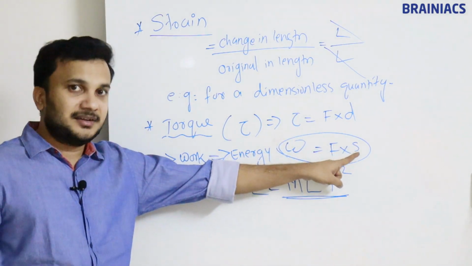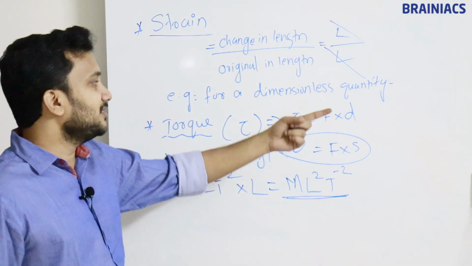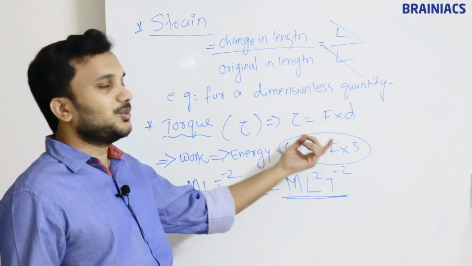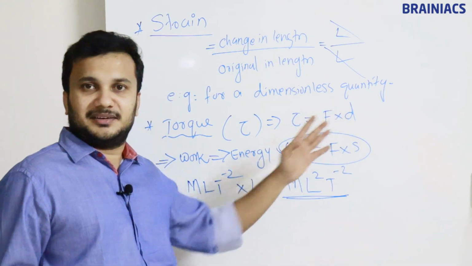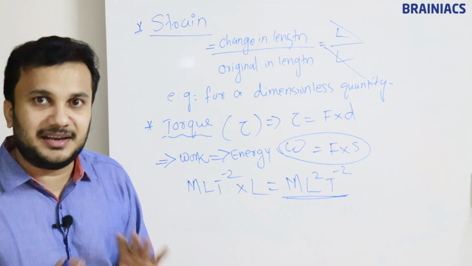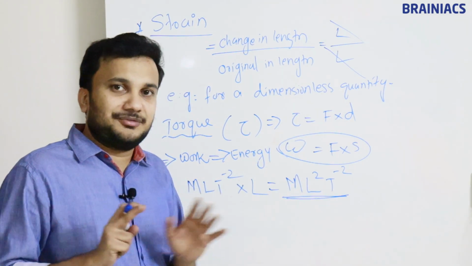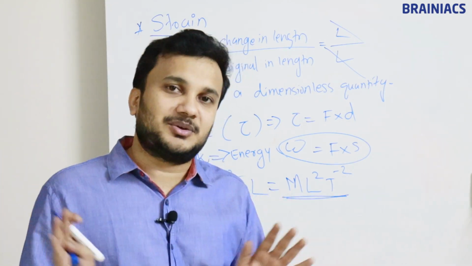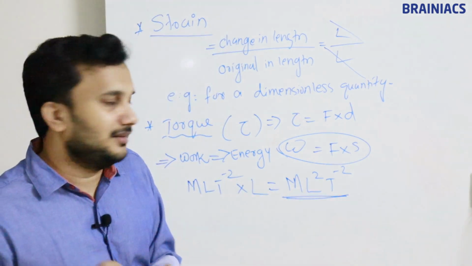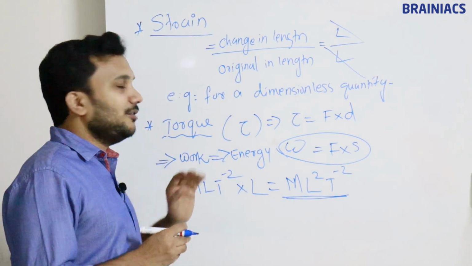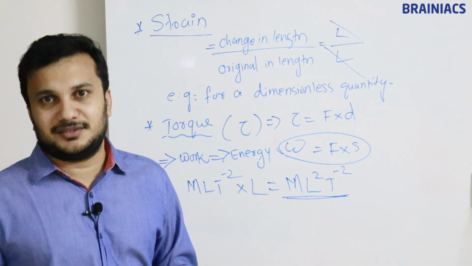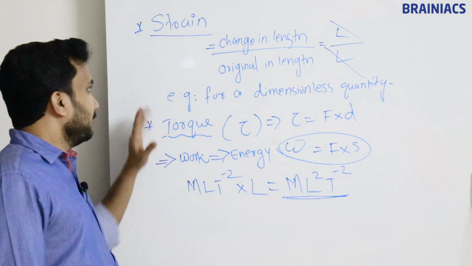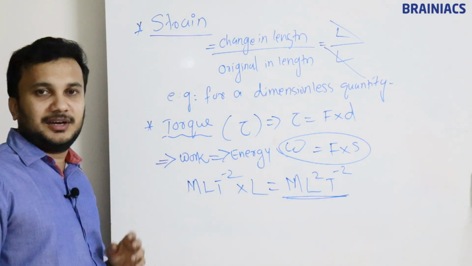Instead of S, we are representing it as D. D is also called distance, S is also called distance. You can use any parameter, but the idea will be the same. D and S are used in different books in a different context, but D is equal to S, both are equal to distance only. So the dimension formula of torque is this. Okay, so it's called energy. So all the things we have learned.